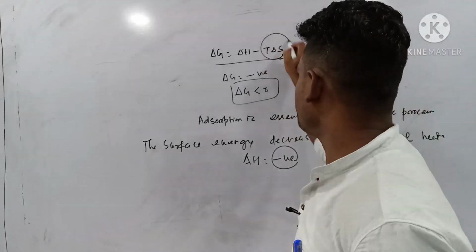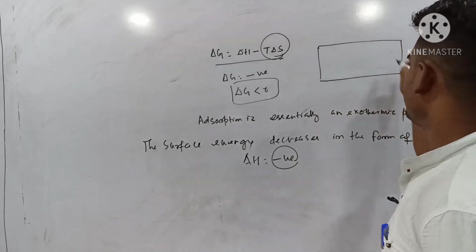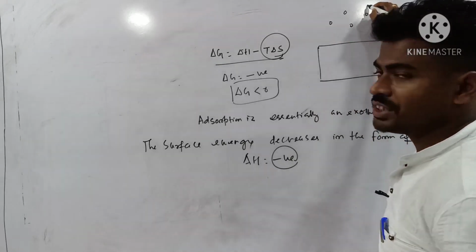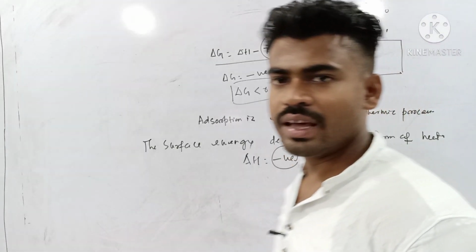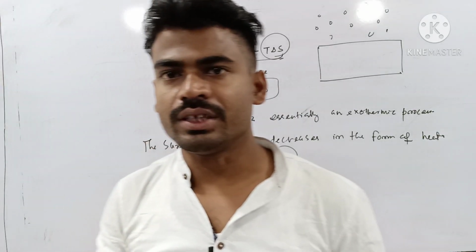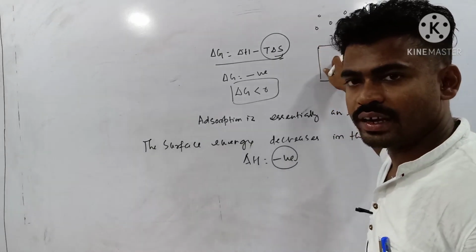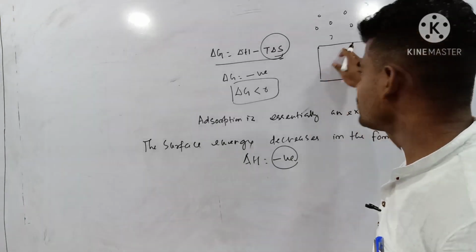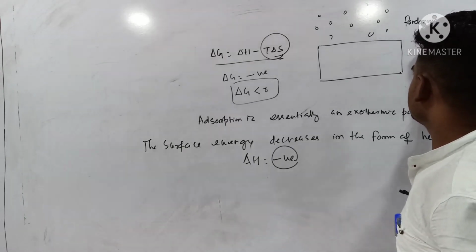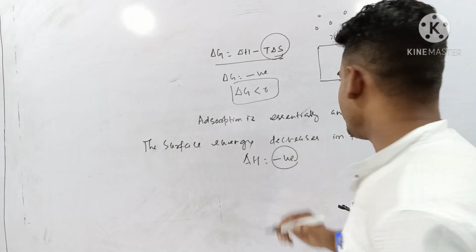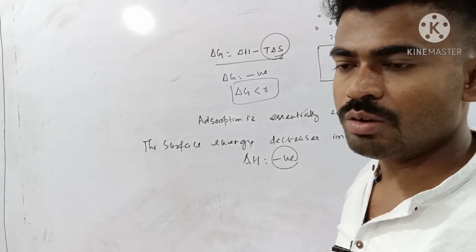Then what about this entropy factor? If the solid surface is there, this one is adsorbent, and I am considering this gas as your adsorbate. Molecules of gases are traveling here and there, so they are moving with more randomness. Whenever such adsorption takes place, once these gas molecules get collected at the surface of this adsorbent, the randomness decreases. So if randomness decreases, then I can say this del S becomes negative. Change in entropy will be negative.